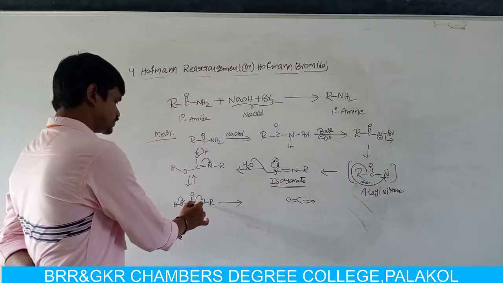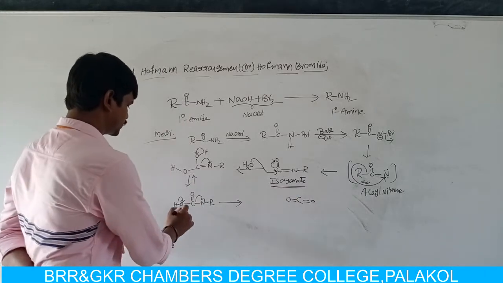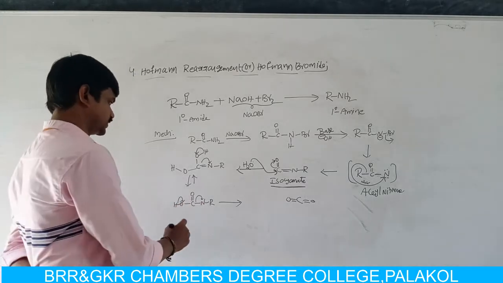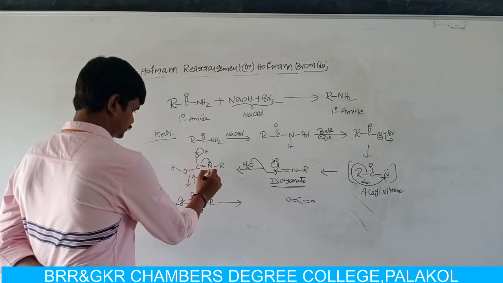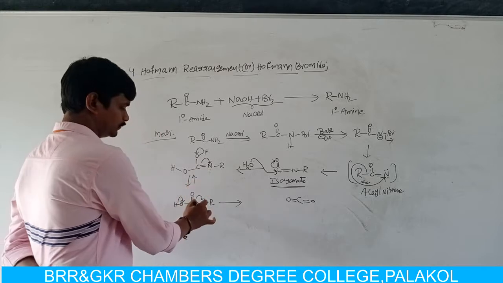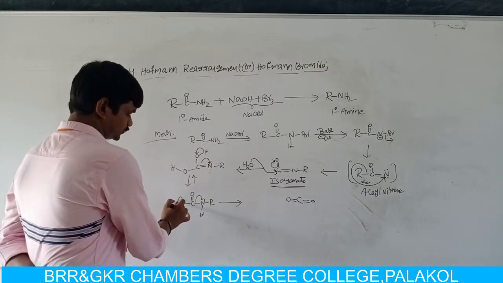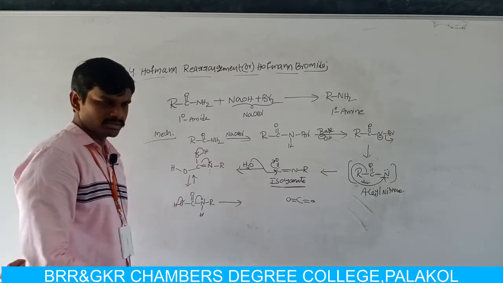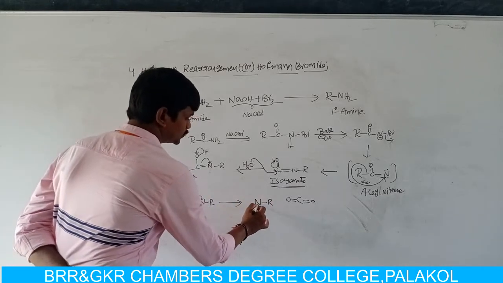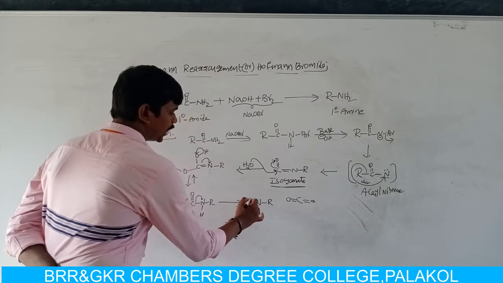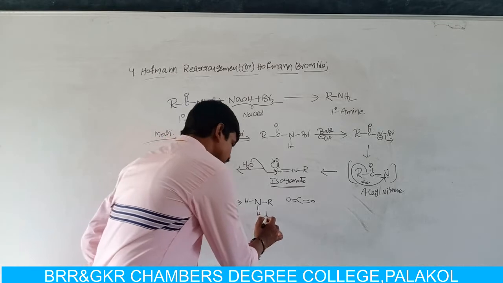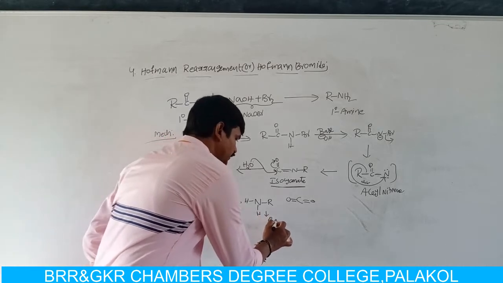Now this nitrogen gets a negative charge. Here we have one hydrogen. Now the hydrogen present on oxygen is migrated to nitrogen. Here nitrogen is attached to two hydrogen atoms. So here it is a primary amine.